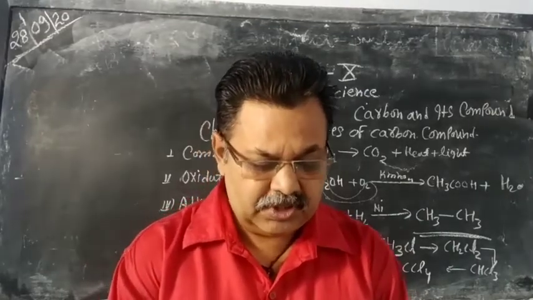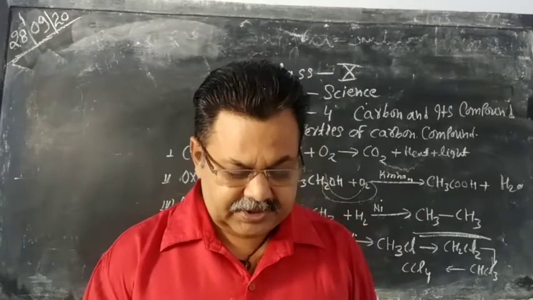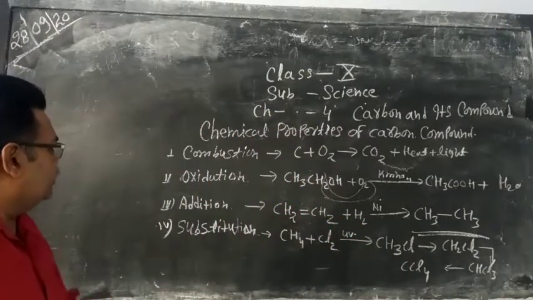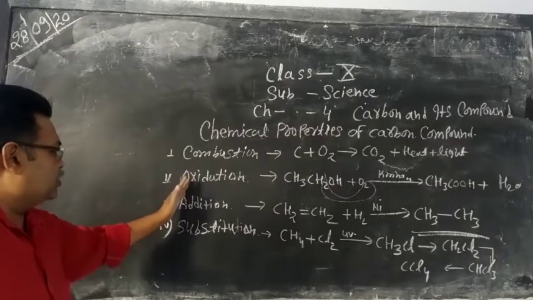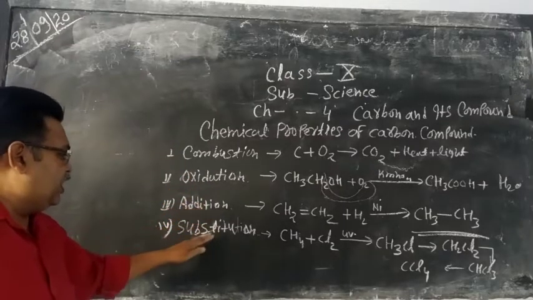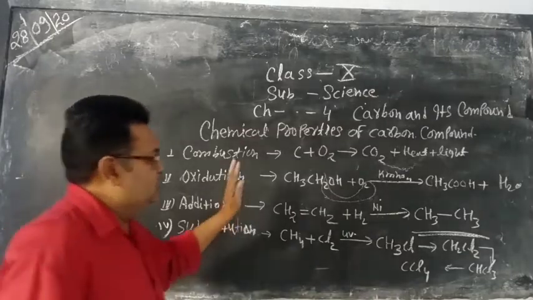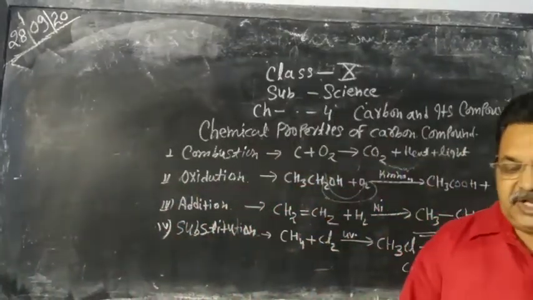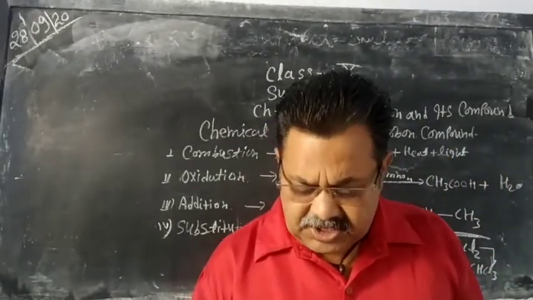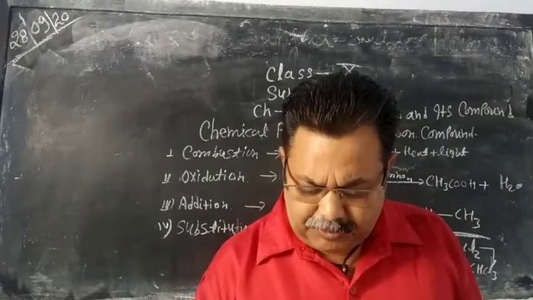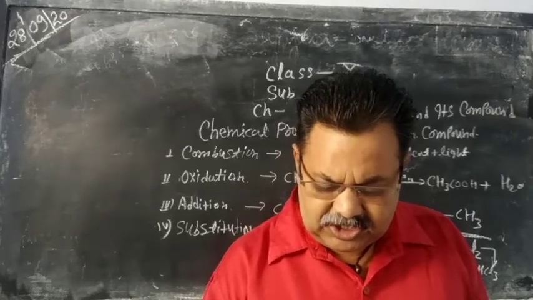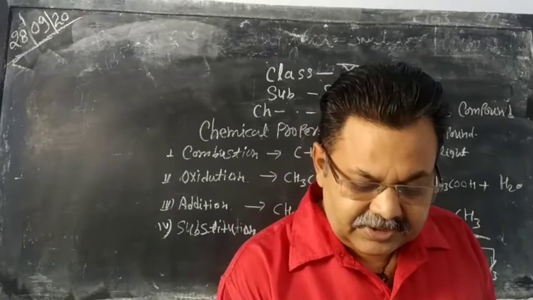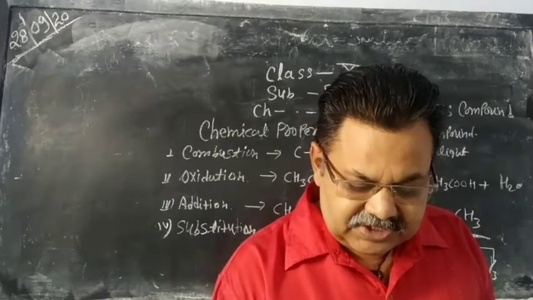So you know the chemical properties of carbon compounds: combustion, oxidation, addition and substitution. You know very well all these reactions. Now we have to take our next topic, which is some important carbon compounds. First one is ethanol and second one is ethanoic acid. So first one is ethanol.